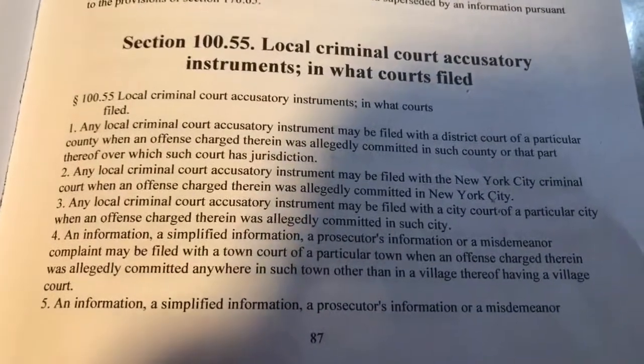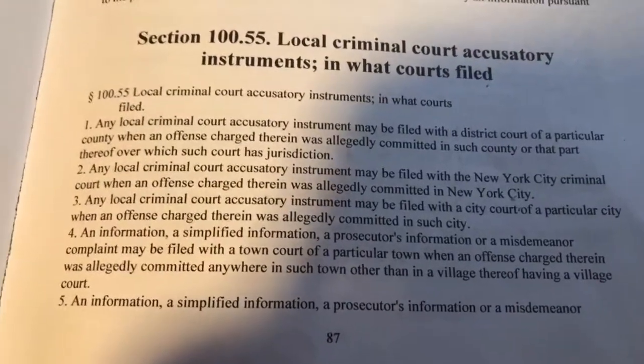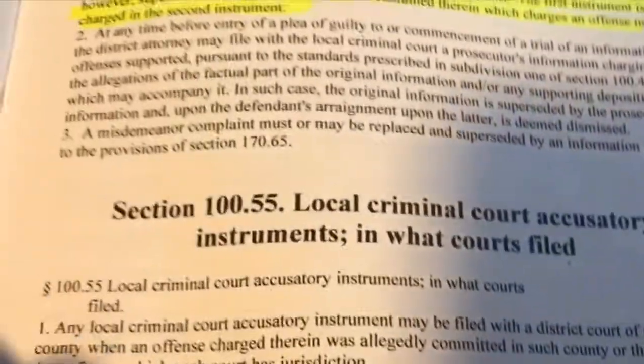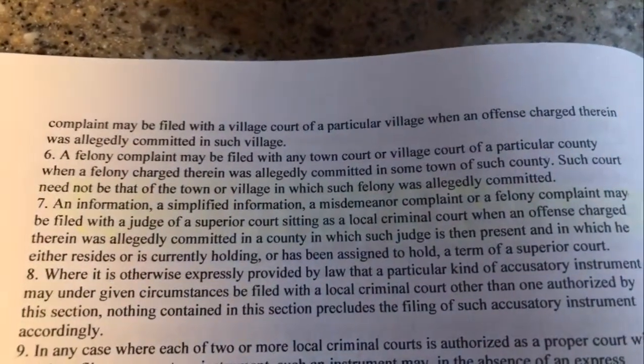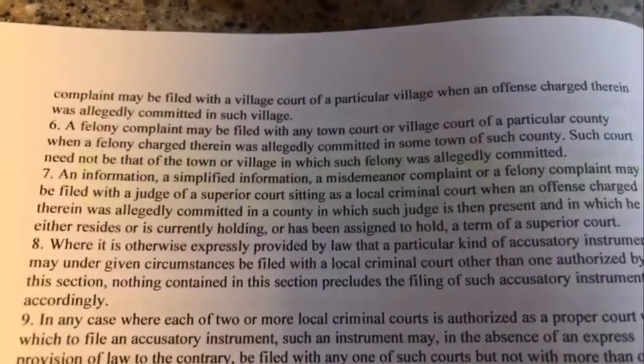So for New York City Criminal Court, District Court, or a city court, any local criminal court accusatory instrument can be filed in a city court, District Court, or New York City Criminal Court. And it says that an information, simplified information, prosecutor's information, or a misdemeanor complaint may be filed with a village court of a particular village when an offense charged therein was allegedly committed in such village.